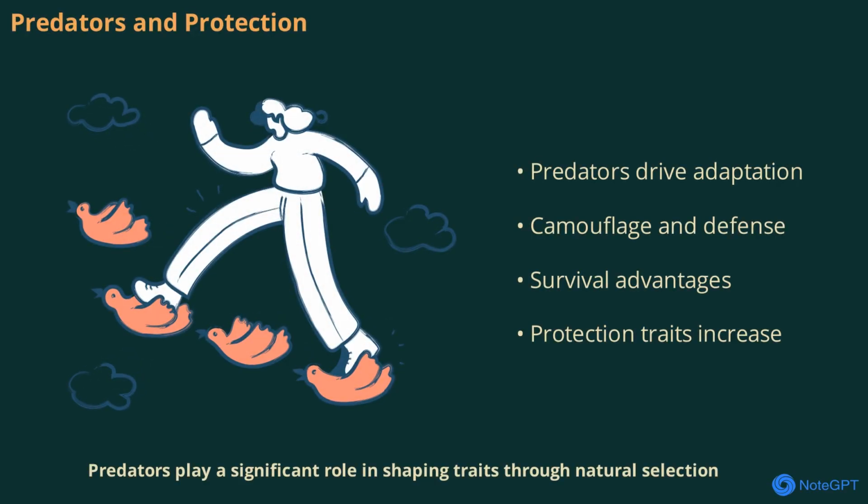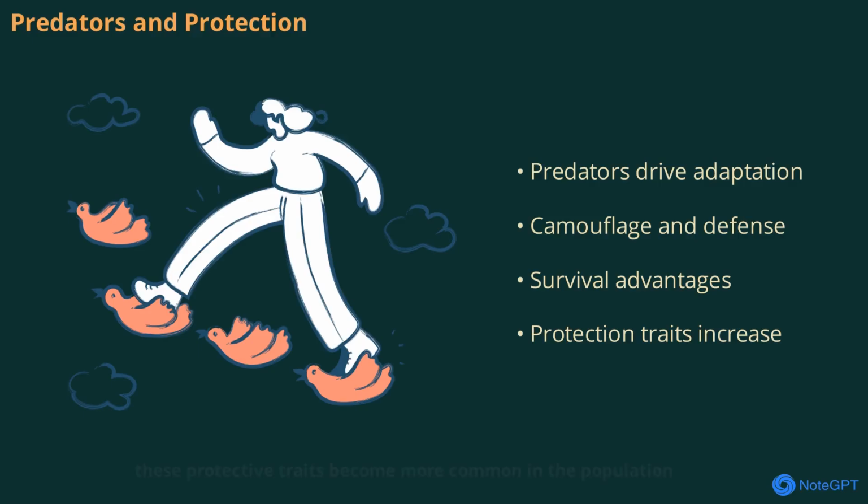Predators play a significant role in shaping traits through natural selection. Organisms that can avoid predators through camouflage, speed, or defensive behaviors are more likely to survive and reproduce. Over time, these protective traits become more common in the population. Natural selection ensures that populations are equipped to handle threats in their environment.